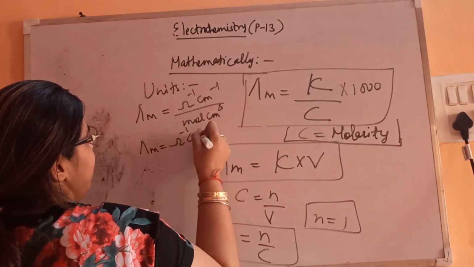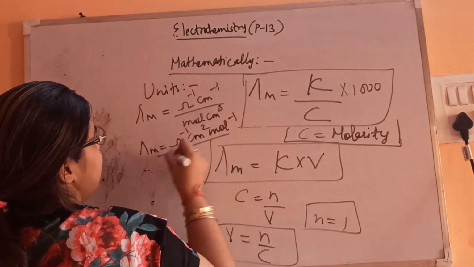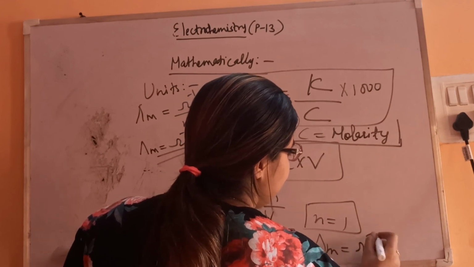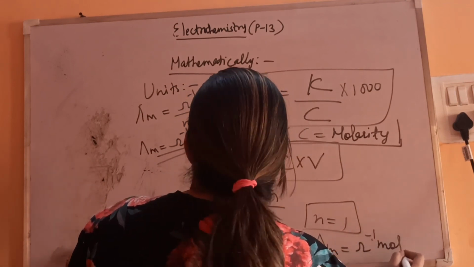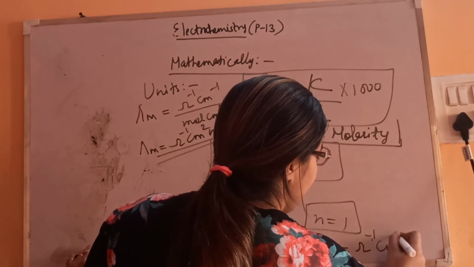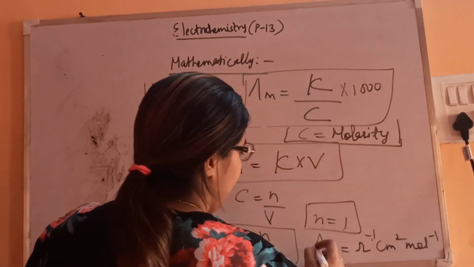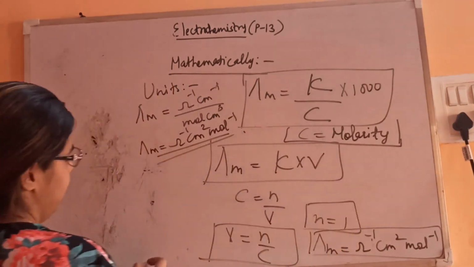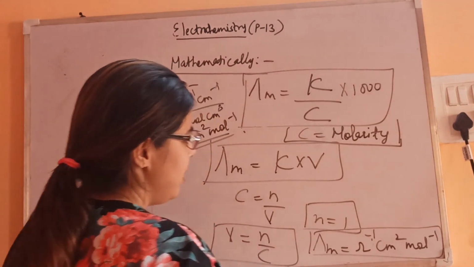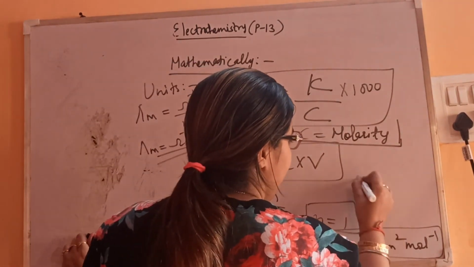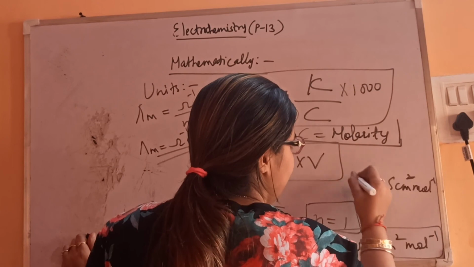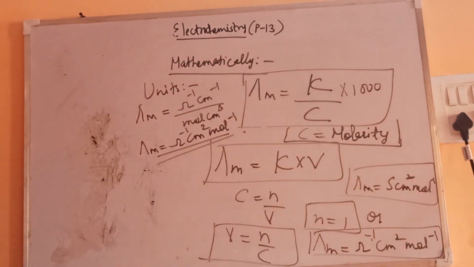Ohm inverse centimeter square per mole. These are the units of molar conductivity, that is ohm inverse centimeter square per mole, or Siemens centimeter square per mole. Any one you can write, because ohm inverse, we know, is also known as Siemens. So this is about the mathematical form of molar conductivity.